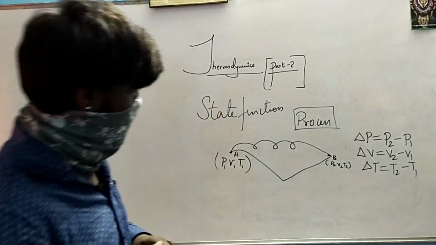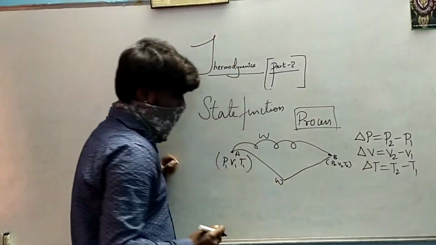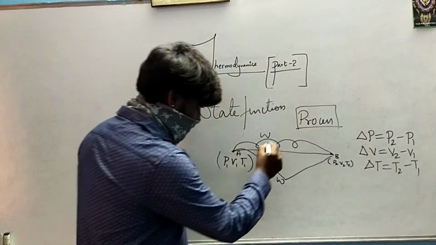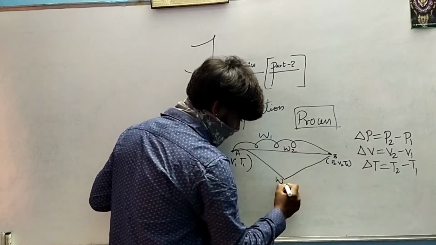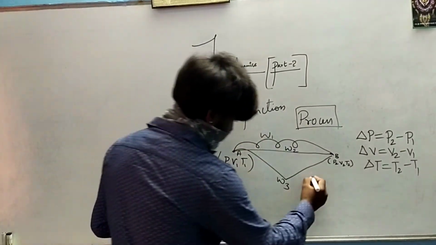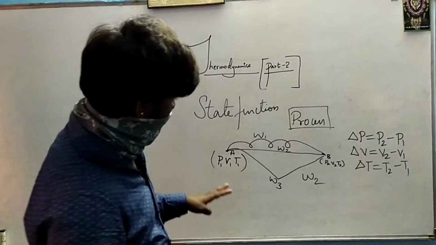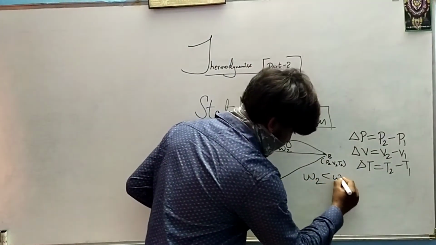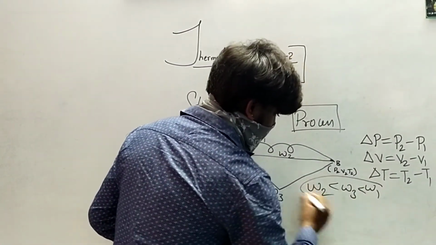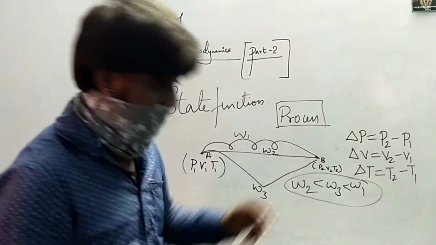Now what are path functions? If you take work, work depends on the path, is it not? So work depends on the path. If you call this W1 and this W2 and this W3, obviously you can see that W2 will be very much lesser when compared to W3, and W3 will be very much lesser when compared to W1. Why is this? Because the amount of work done depends on the path taken.